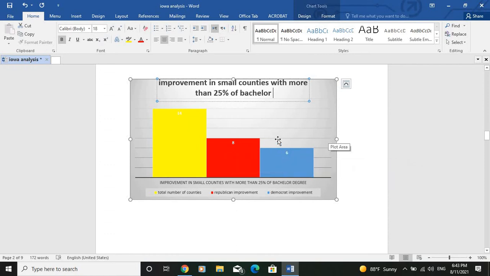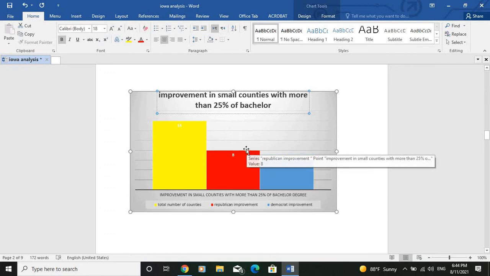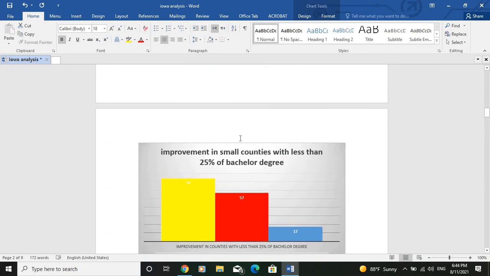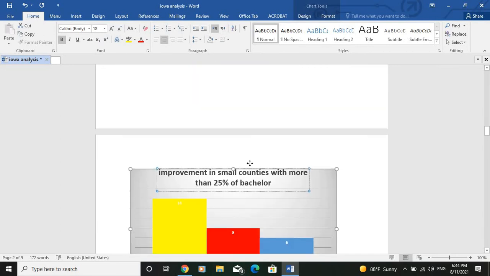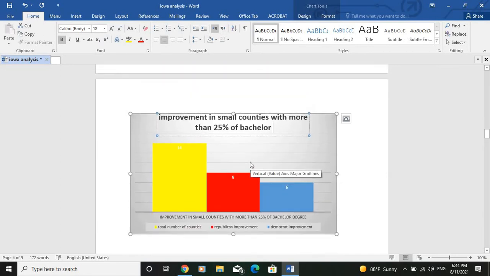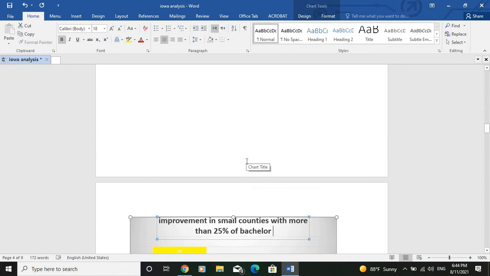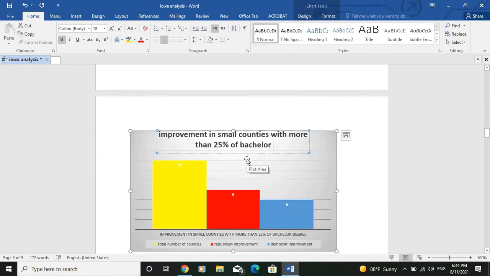So we see that here the Democrat did fairly well, and that they were very close to the Republican. However, the Republican still had a small edge. But by comparing these two charts, we see that the Republican did really well among the category of white rural voters, whereas among the category of white educated voters, the results were very similar and very close to each other.